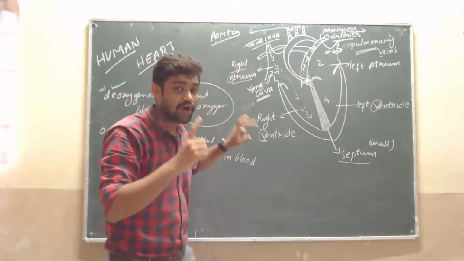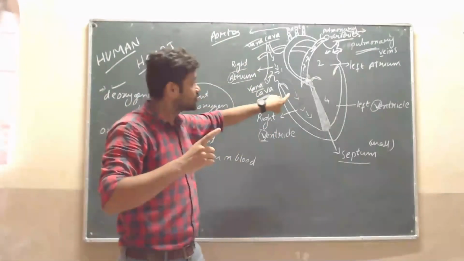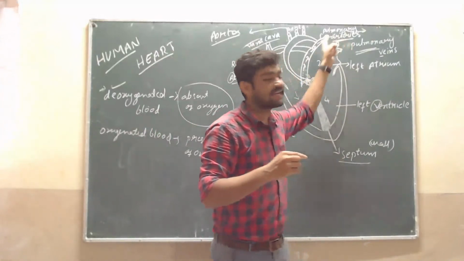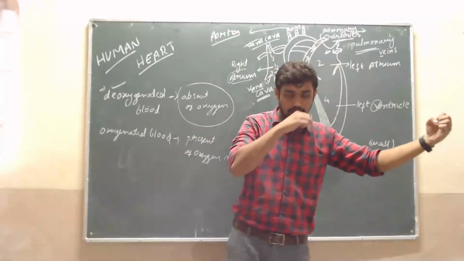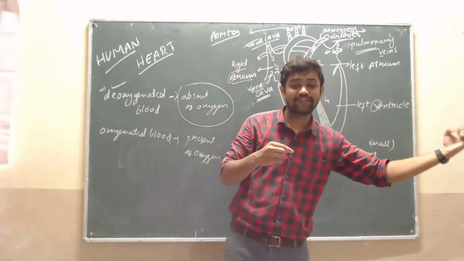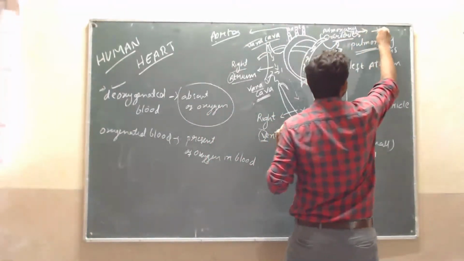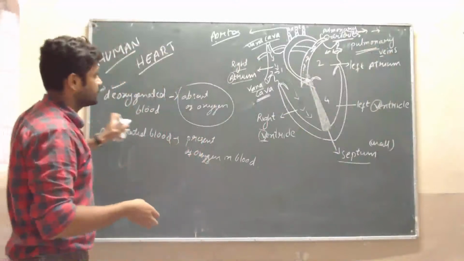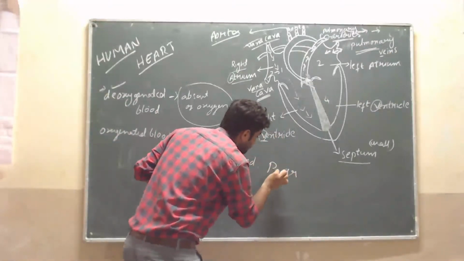That means the deoxygenated blood from the right ventricle goes away through the pulmonary artery. The blood going out of the heart is called an artery.